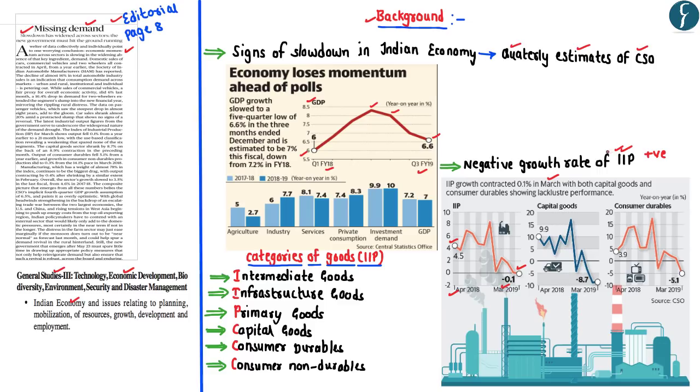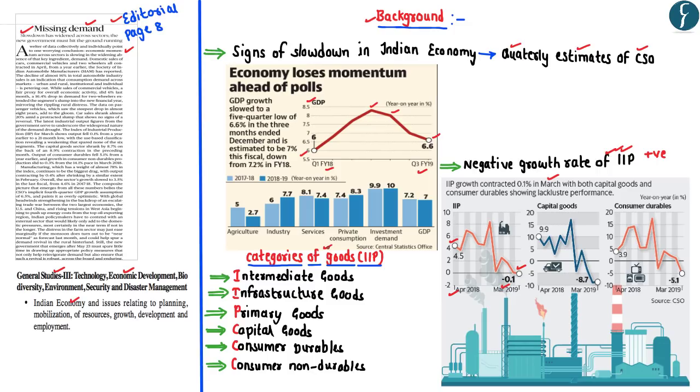Further, with respect to measurement of IIP, it takes into account both the sector-based classification as well as the goods-based classification. With respect to sector-based classification, it mainly takes into account manufacturing, mining and electricity with the highest weightage to the manufacturing sector. With respect to goods-based classification, it takes into account mainly 6 categories of goods.